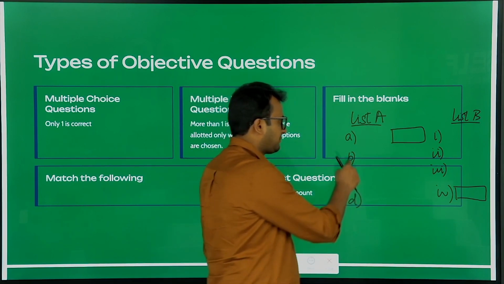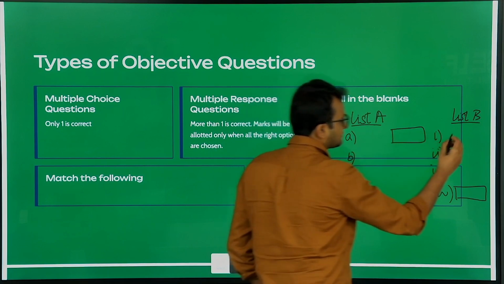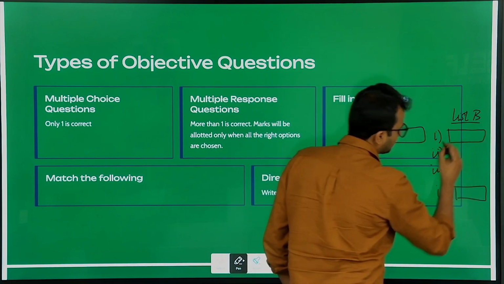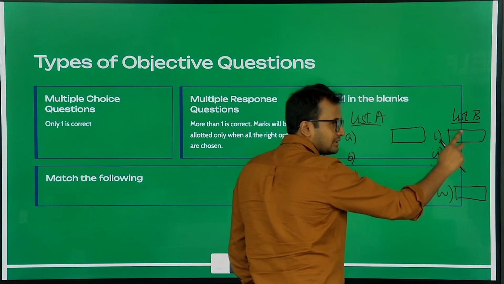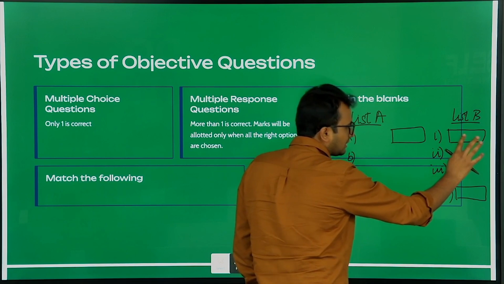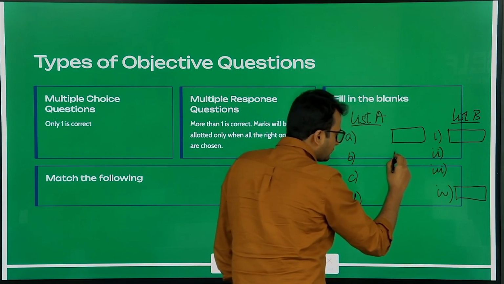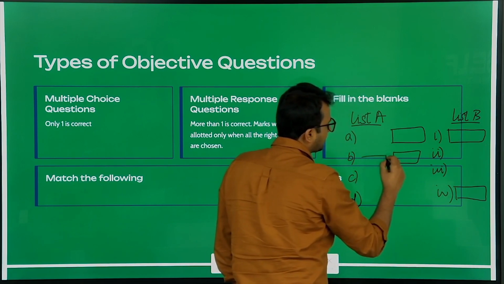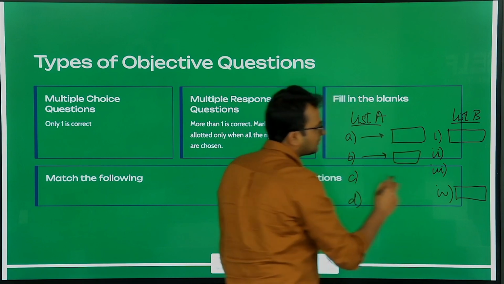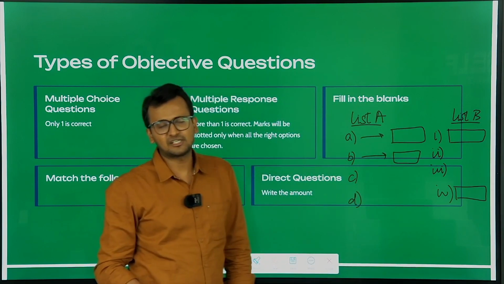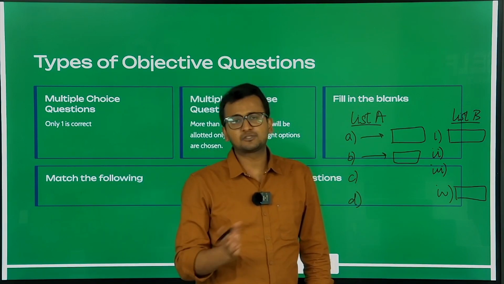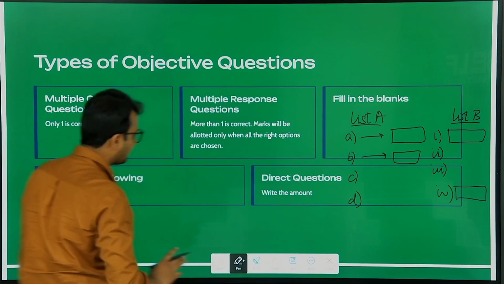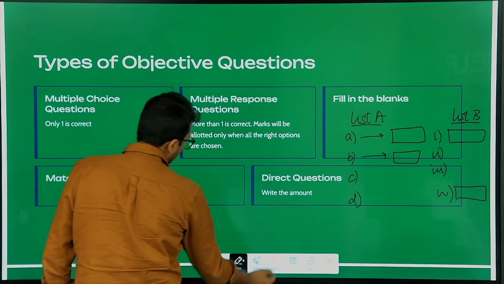For example, for option B, the answer is 1 from list B. So click on this, retain your click, drag and drop it over here, and this will match your question. This is how you will be answering your match the following questions. Clear? Some unique way to solve the questions?